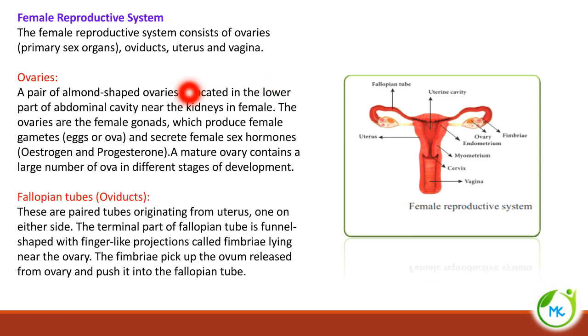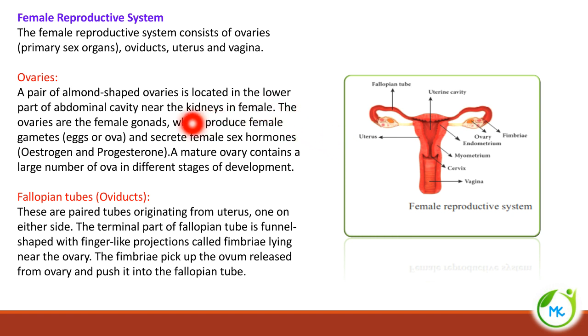Just as you have a pair of testes in male as the male reproductive organ or male gonad, in the same way the female gonad or female sex organ is a pair of ovaries, almond shaped. So here you could find these are the ovaries.